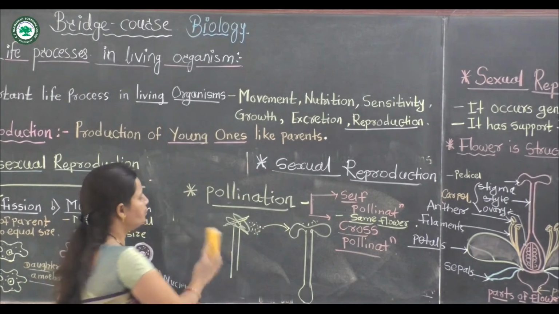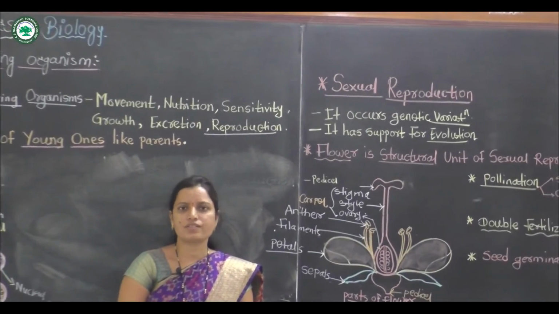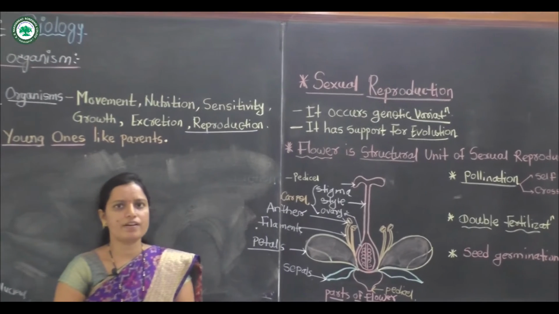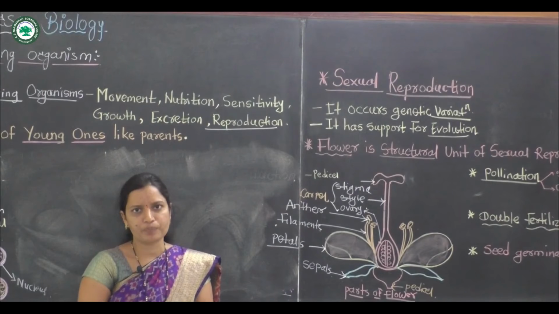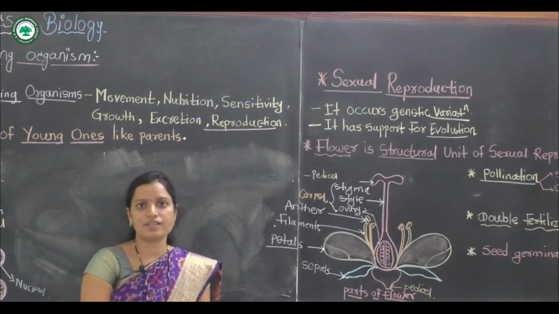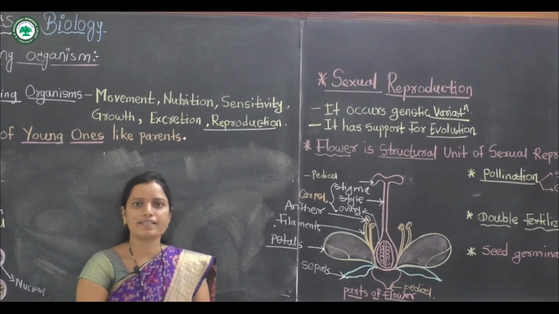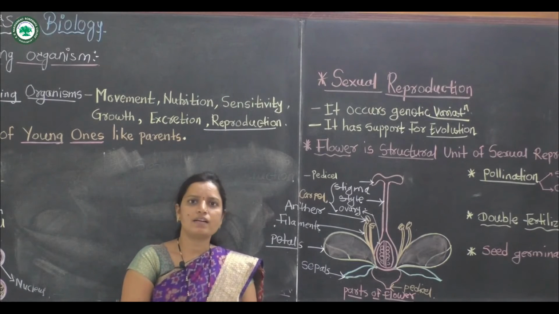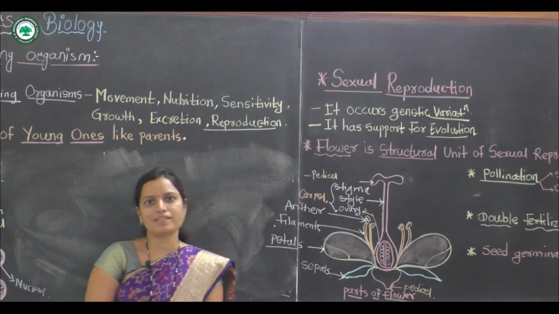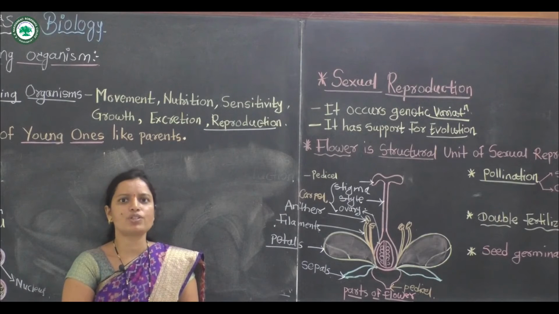The next point, sexual reproduction. Sexual reproduction is biparental, and this reproduction process produces genetic variation. Genetic variation means the offspring is different from their parents, and evolutionary changes occur in the next generation. This sexual reproduction takes place in plants, and the important part is the flower, which is very important for sexual reproduction.